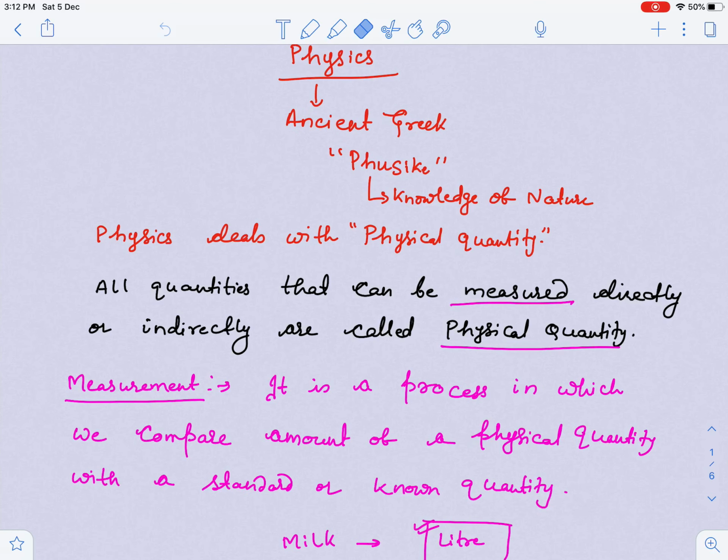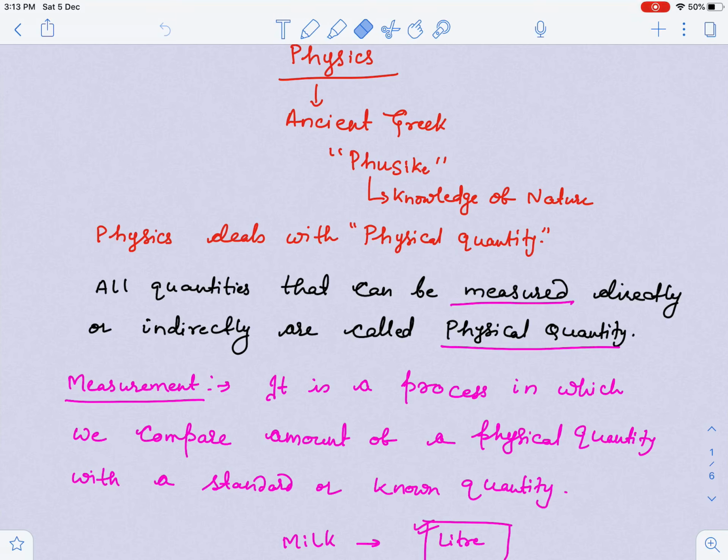So good afternoon everyone. This is the second lecture of Introduction to Physics. As we have already discussed, physics is taken from the Greek word physike, which means knowledge of nature. Physics deals with physical quantity. Now the question arises in your mind, guys, what is a physical quantity?